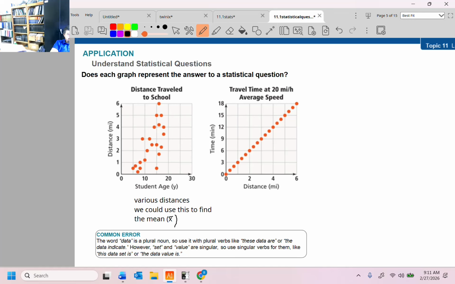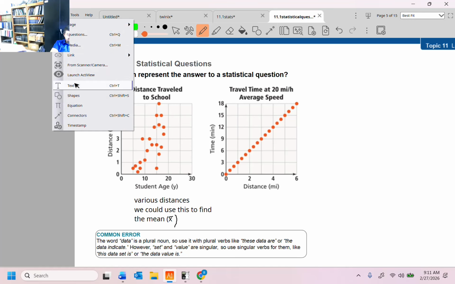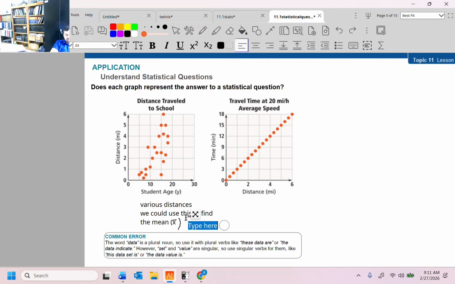Or the median, or some other things like standard deviation. You can find mode, not a very often used one, and things like standard deviation, which we will get to. So there is lots of data here. That's the main thing, there's data.